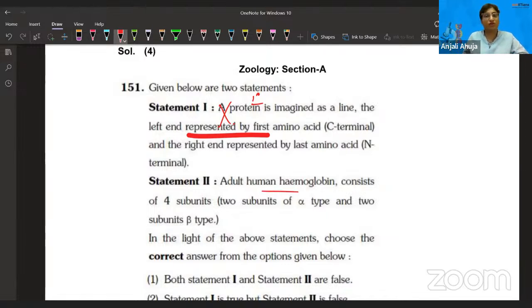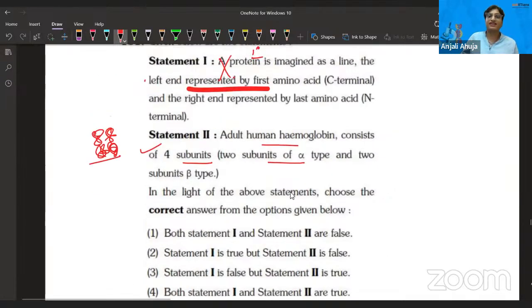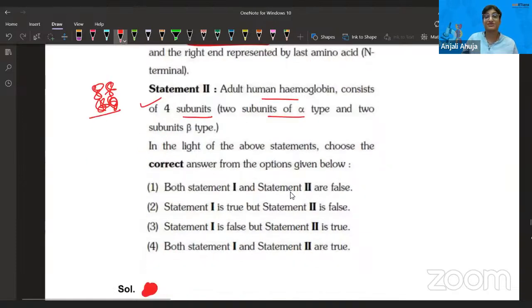Adult human hemoglobin consists of 4 subunits, 2 units of alpha and 2 units of beta. First of all, these two statements are independent of each other. The first statement is false and the second statement is correct, because you do remember hemoglobin is a quaternary protein where 2 alpha and 2 beta chains are attached like this, and they have a heme group. So this is correct. Statement 1 is wrong and statement 2 is correct. So that makes the third option the correct answer.